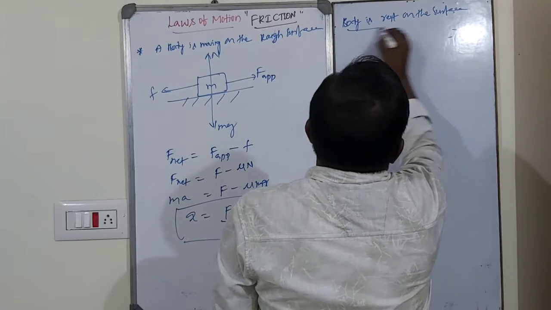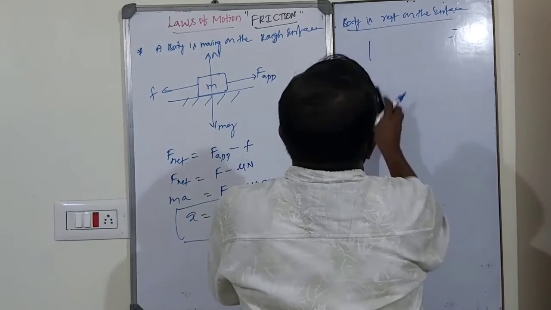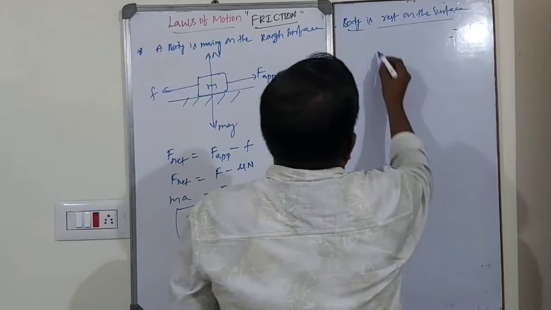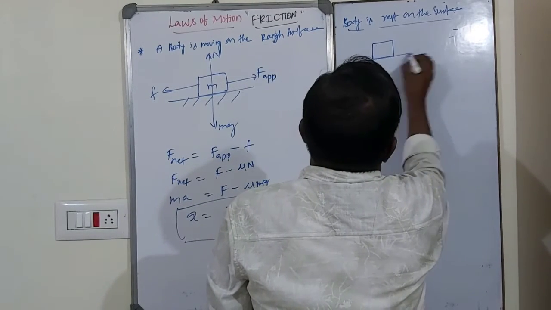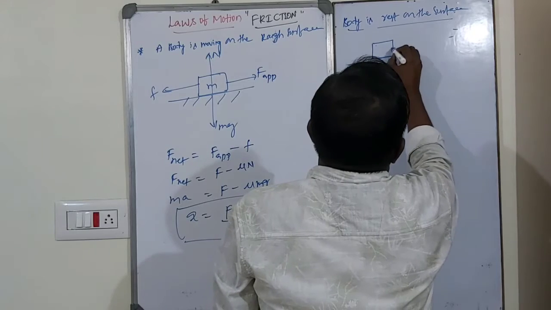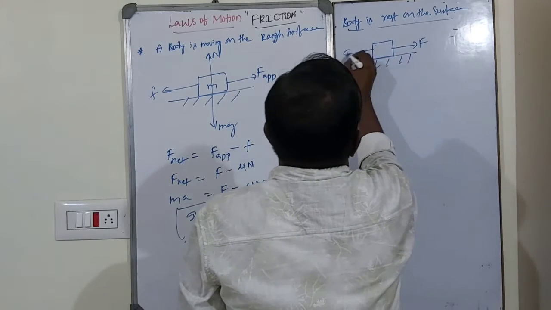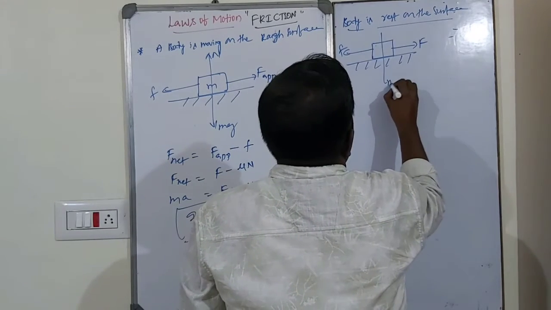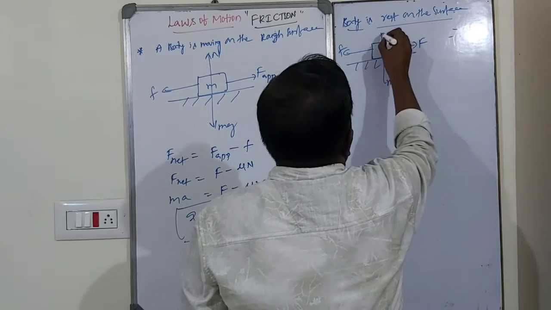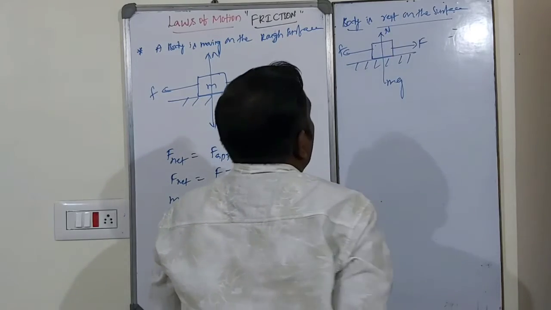So, like this, the body is at rest on the surface. This is the applied force, this is the frictional force. mg is the weight of the body, and this is the normal reaction.